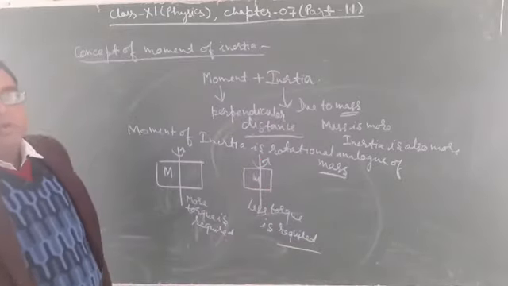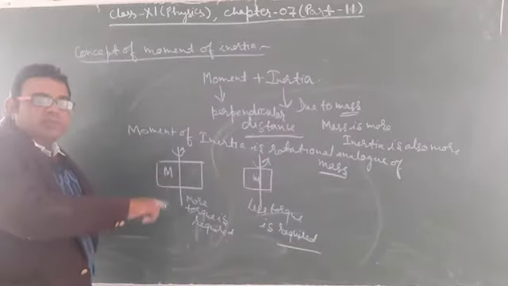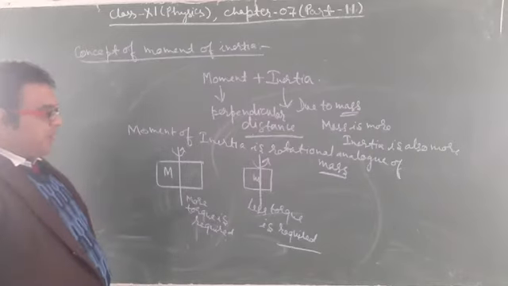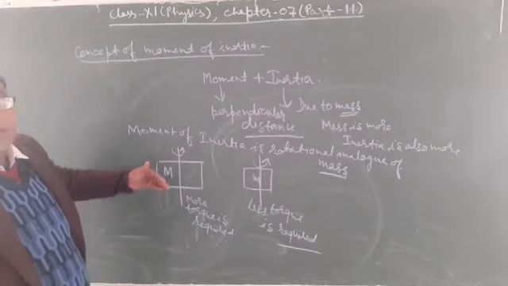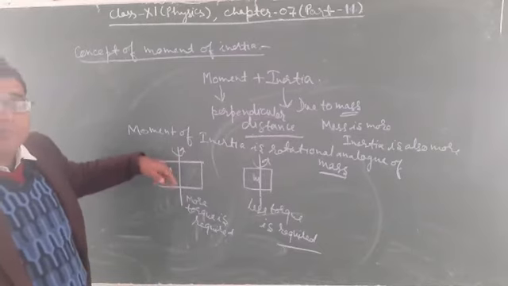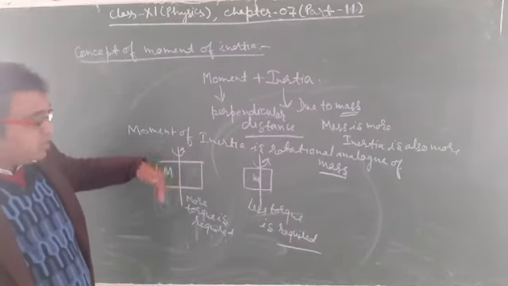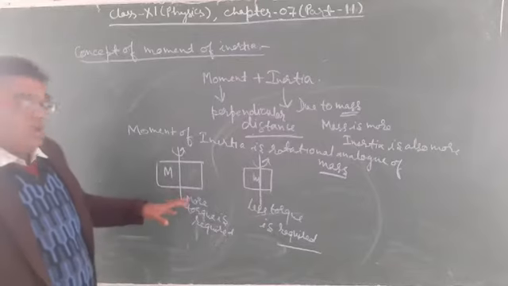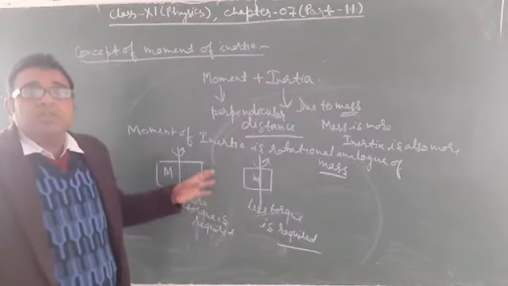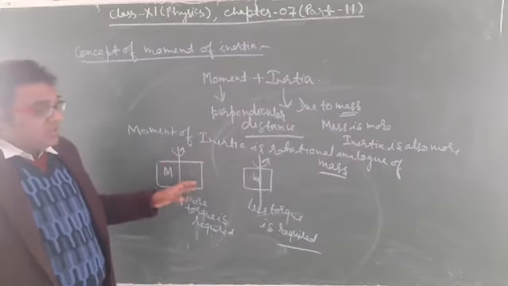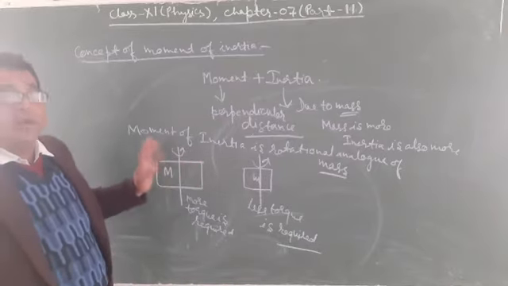So the mass of the body has the property to restrict the motion or rotation of the object due to the applied torque. That property of the body which opposes or restricts the applied torque is called the moment of inertia.